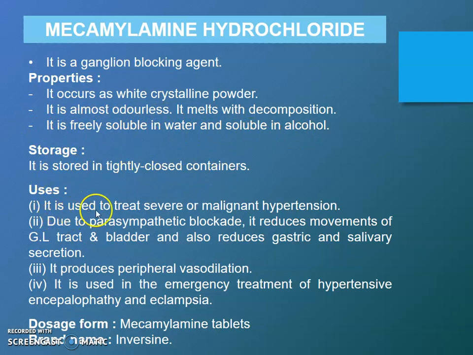Uses: it is used to treat severe or malignant hypertension due to parasympathetic blockage. It reduces movement of GIT tract and bladder and also reduces gastric and salivary secretion. It produces peripheral vasodilation and it is used in emergency treatment of hypertensive encephalopathy and eclampsia. Dosage form: mecamylamine tablet and the brand name is Inversin.